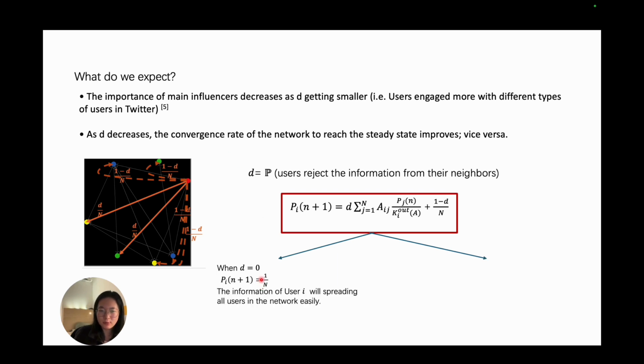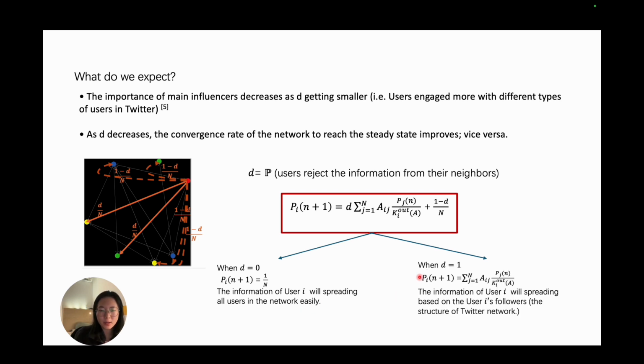If we get a very small D, just like D equal to 0, the equation just becomes 1 over n. So the PageRank value of user i will depend only on the number of users in the network, and the information from user i is spread equally and easily.